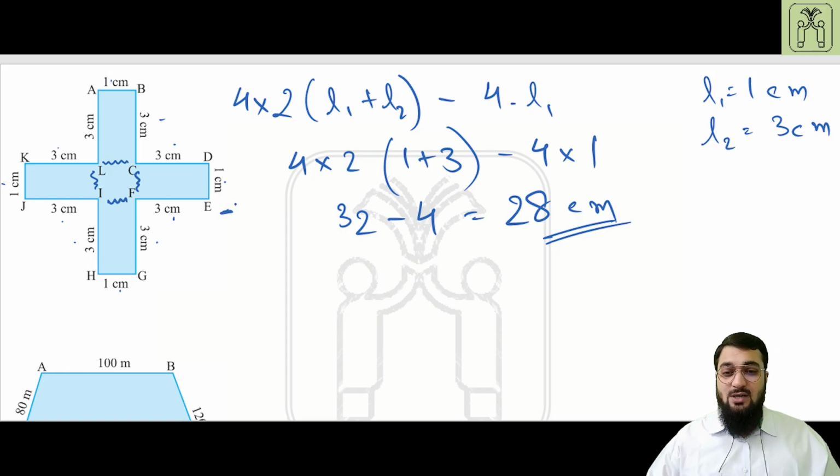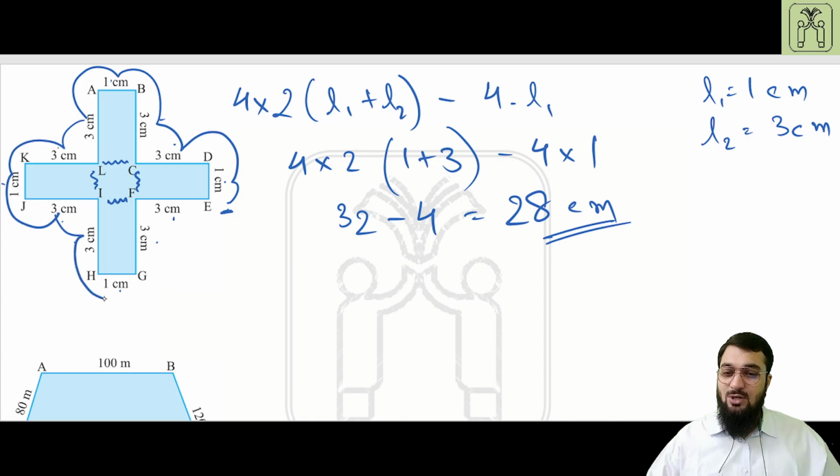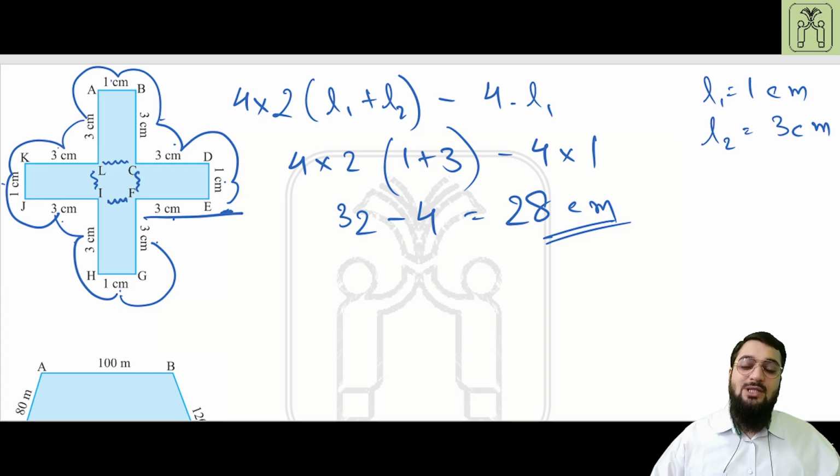So we'll start from here. So 3 plus 1 is 4, plus 3 is 7, plus 3 is 10, plus 1 is 11, plus 3 is 14, 14 plus 3 is 17, 18, 18 plus 3 will give you 21, 24, and that will be 25 and 25, so this will be 28, and after that we have reached the destination. 28 centimeter will be the perimeter.